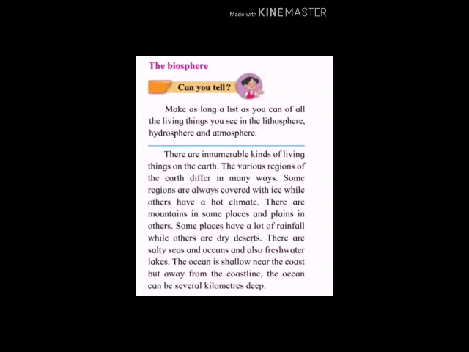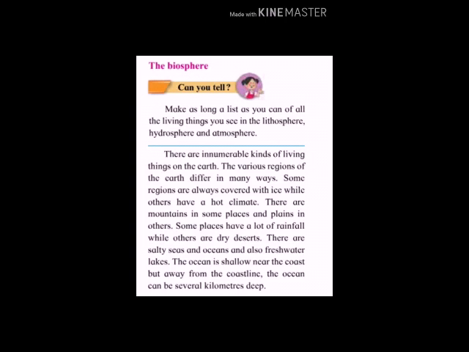Can you tell? Make as long a list as you can of all the living things you see in the lithosphere, hydrosphere and atmosphere. It means that you have to make the list of the living things which you see in the lithosphere, that is on the land, then hydrosphere in the water and atmosphere in the air. So you have to make the list of the living things on land, air and water.